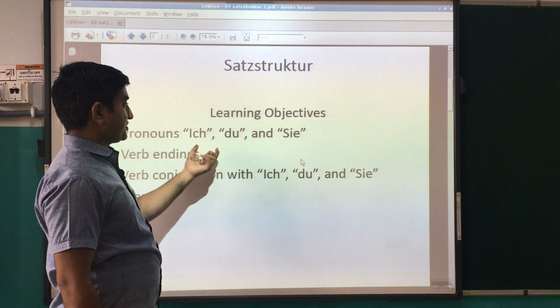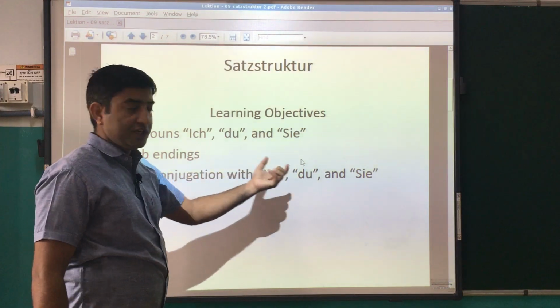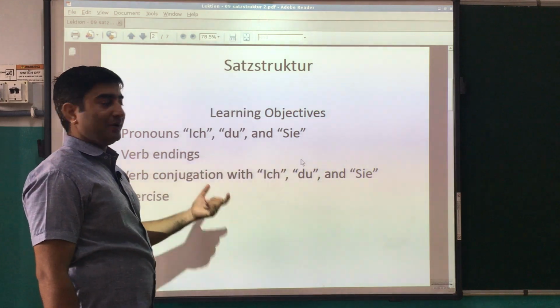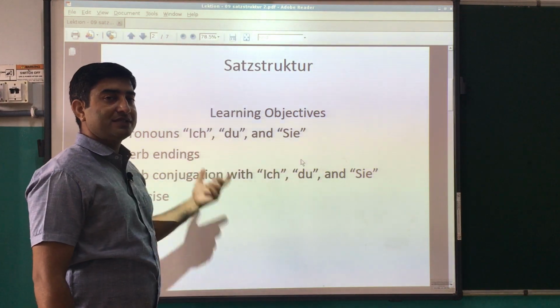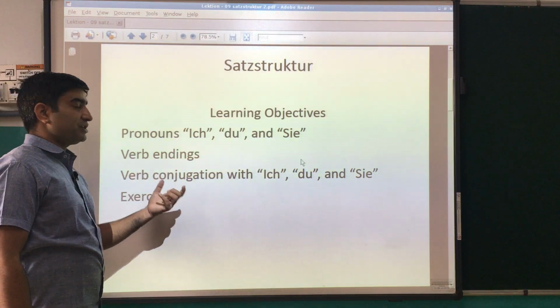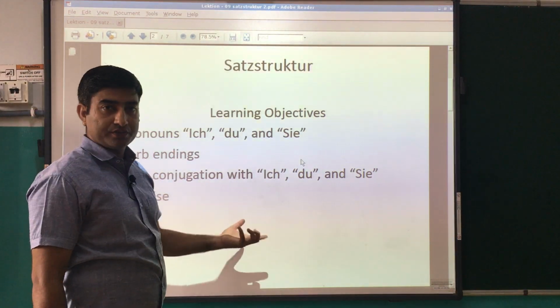So what is ich, what is du, what is Sie? These are pronouns. We have more pronouns, but today we are going to learn only these three pronouns and what the conjugation of the verb will be with these pronouns.